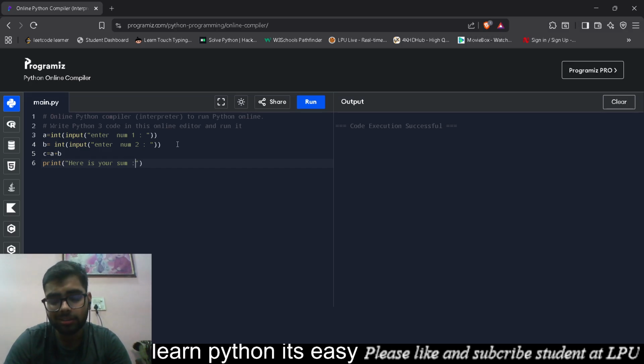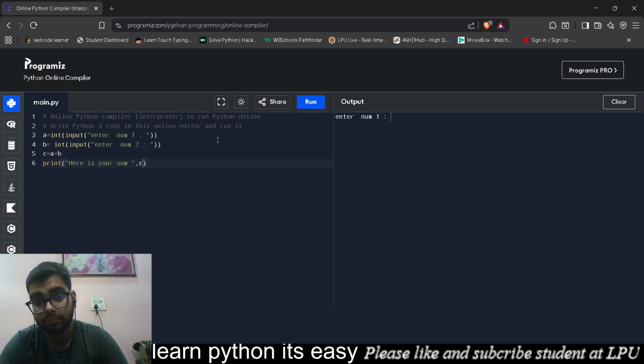and then this colon is just for show, I can just remove it. Now we have to put a comma here because this little comma separates a statement from a variable. If I run it like this: enter num1 40, enter num2 60, here's your sum 100.